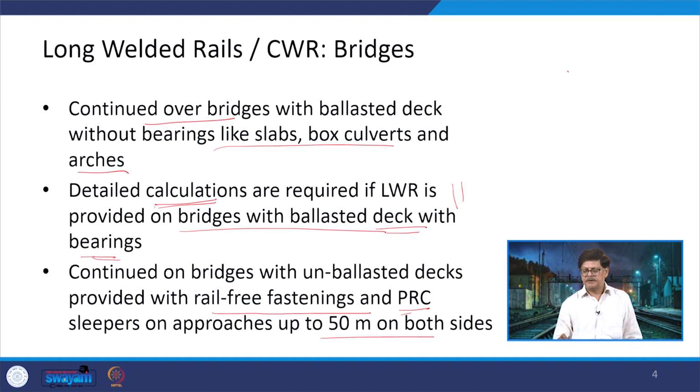That means there is a river, at the top of that a bridge has been constructed and your track is moving at the top of this bridge.